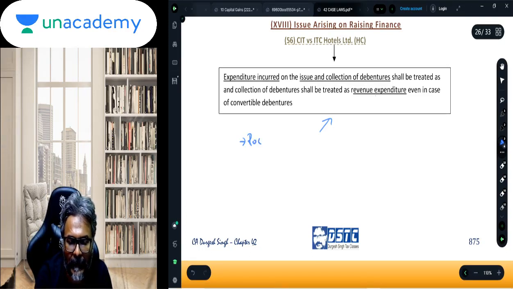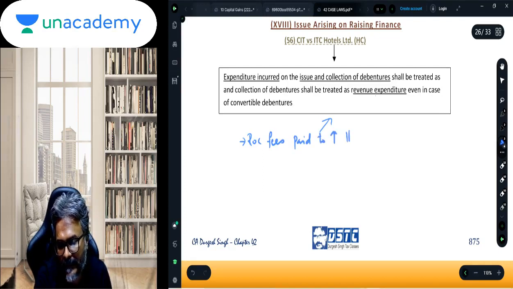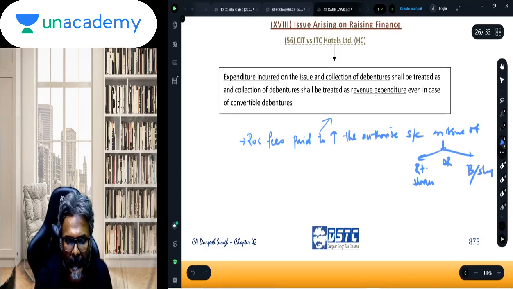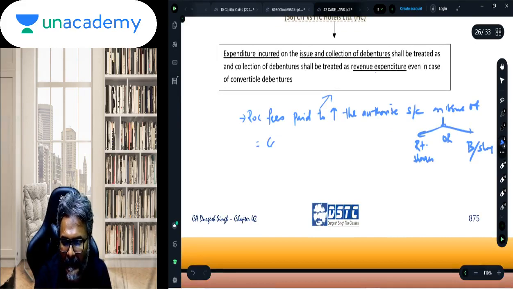ROC fee paid. Fees paid to increase the authorized share capital on issue of rights shares or bonus shares. So that is a capital expenditure.